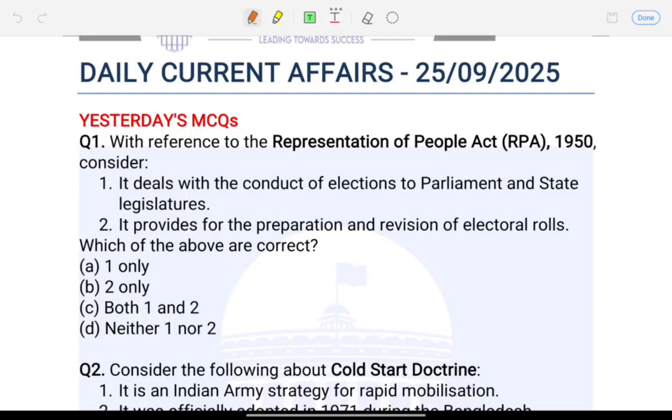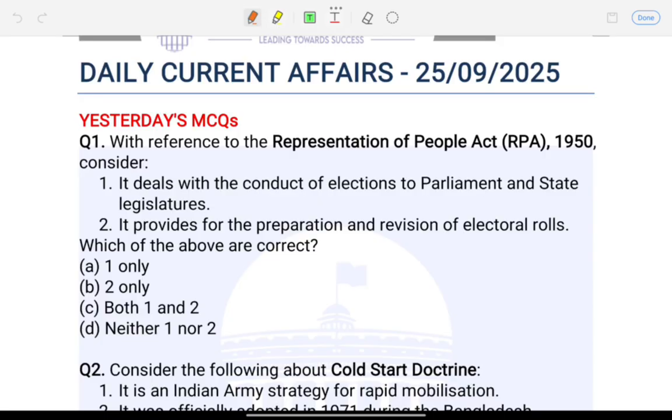So today is the 25th of September 2025. And as always, we are here with the most important current affairs explained in detail with the context analysis and direct links to the exams, especially UPSC prelims and mains. These current affairs are relevant for all your competitive exams, including the UPSC prelims, mains, EPFO, CAPF, and all the other state PCS exams as well, right?